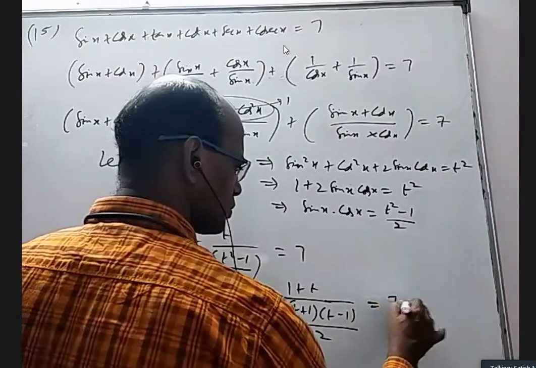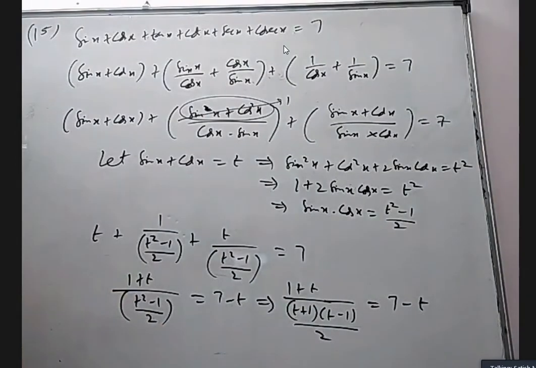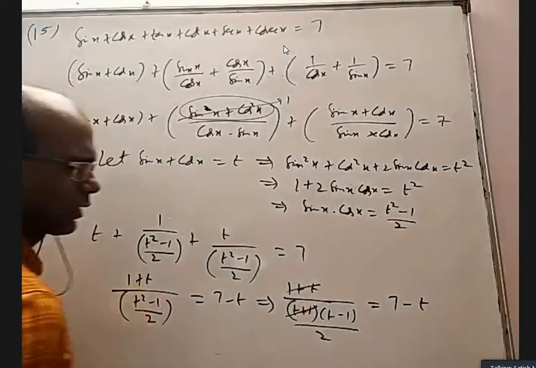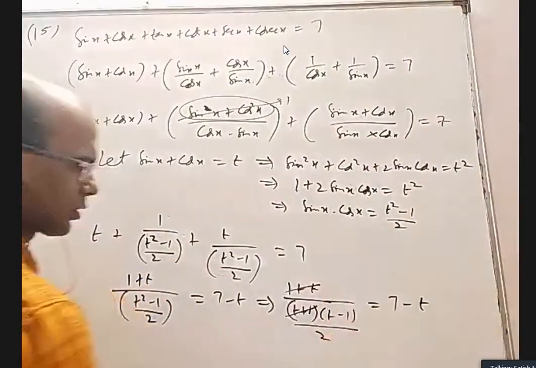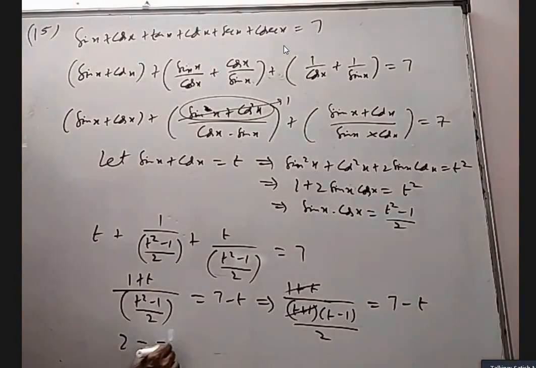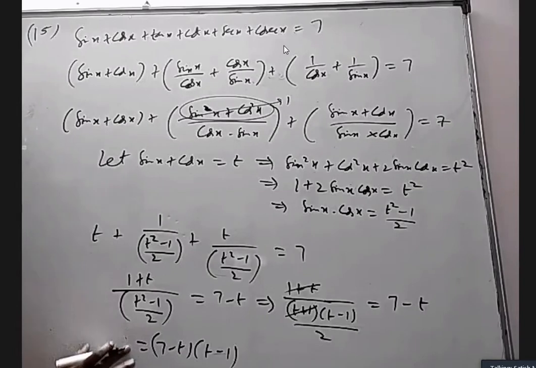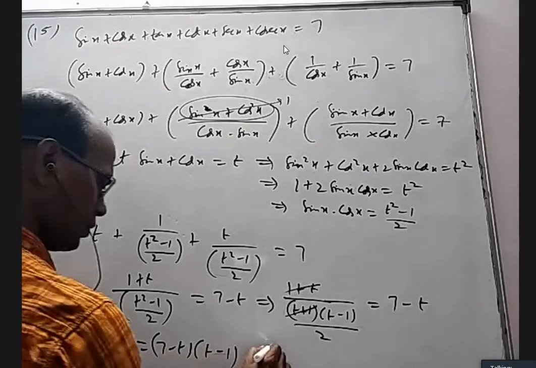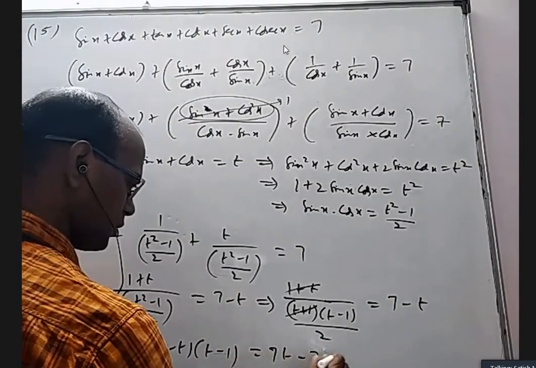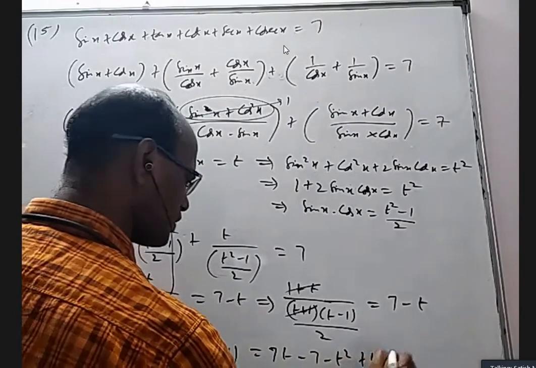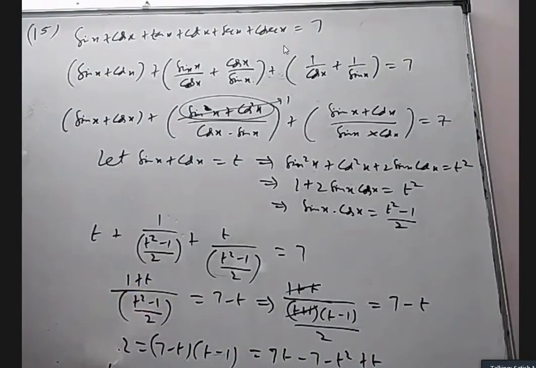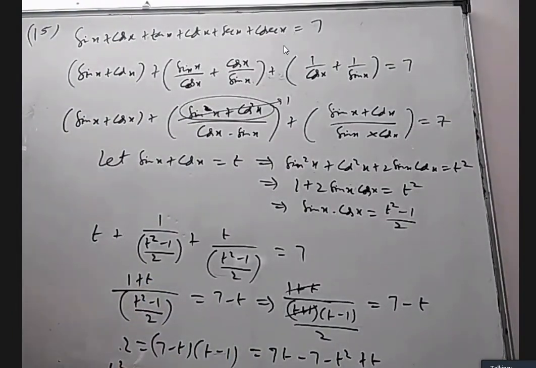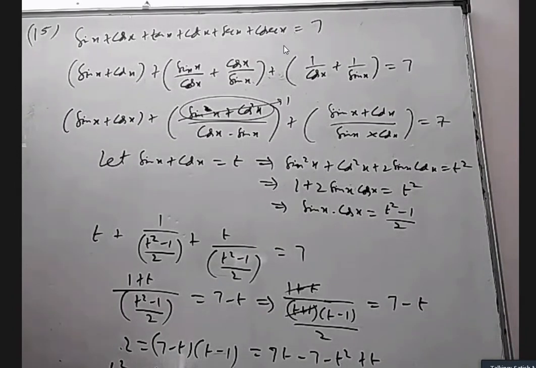So t plus 1 cancel, and take t here and send this one here. You will get t is equal to 7 minus t into t minus 1, which is 7 minus 7t minus t square plus t. If I bring it to one side, I will get t square minus 8t plus 9 equal to 0.